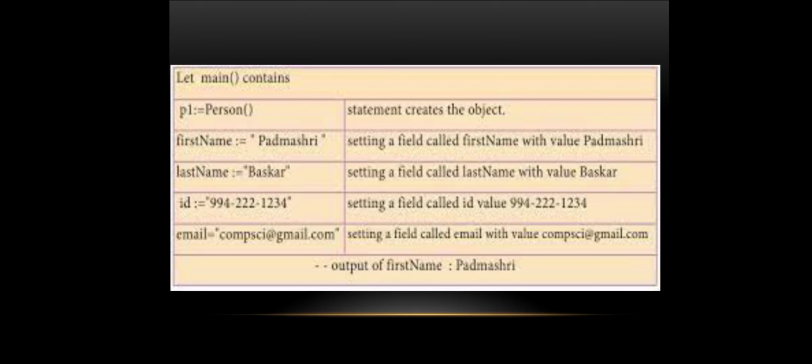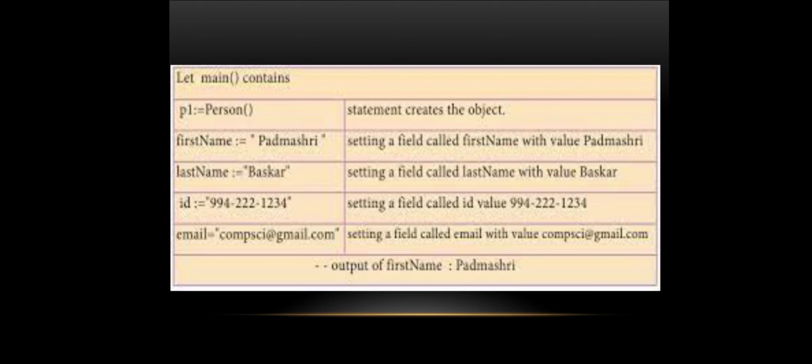And the last variable is email equal to the string computerscience@gmail.com. The first variable is the first name, setting a field called first name with value Padmasree. Can you see the double quote symbol? Within the double quotes, that is the string, Padmasree is entered as a first name.